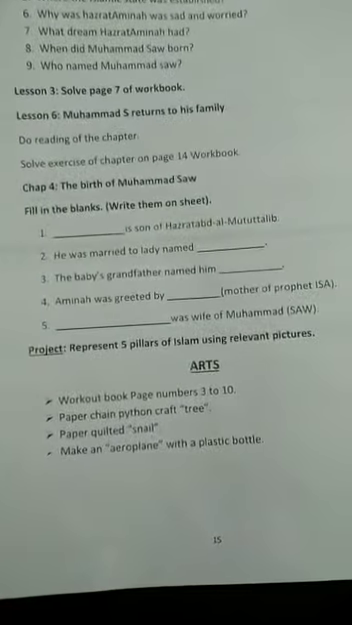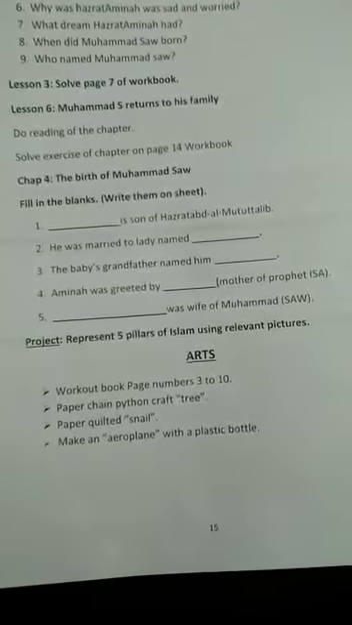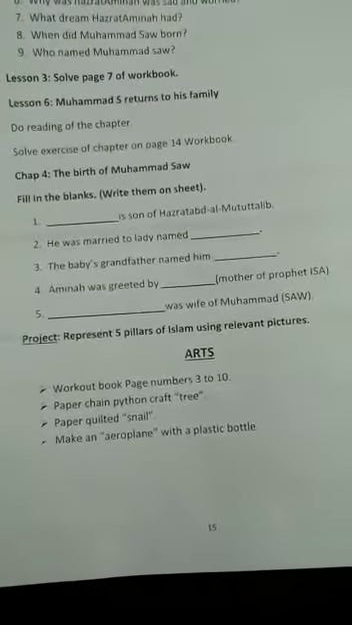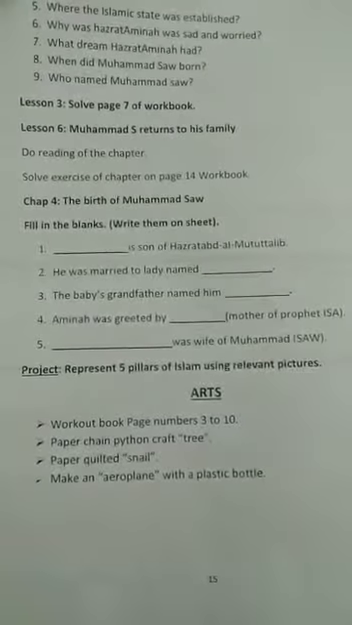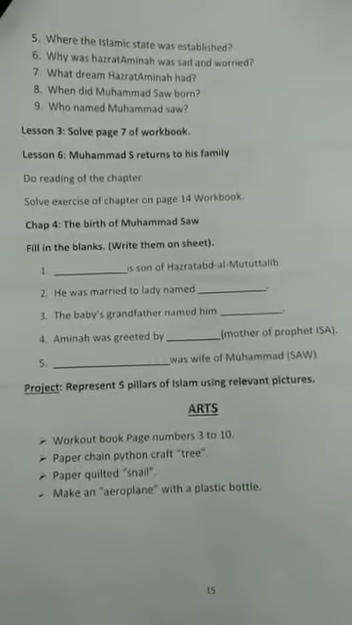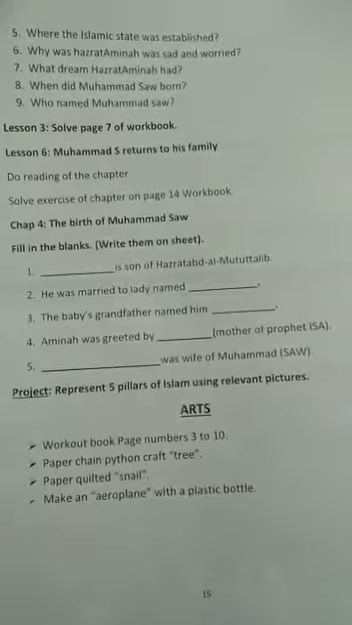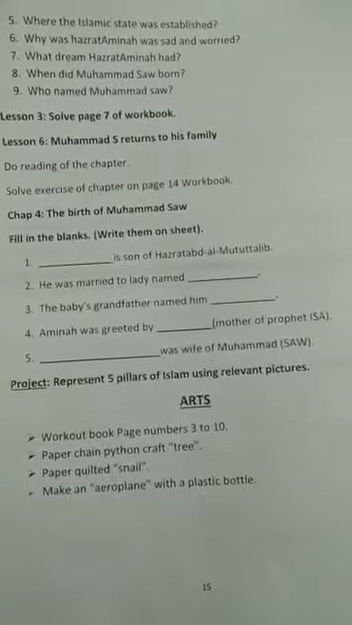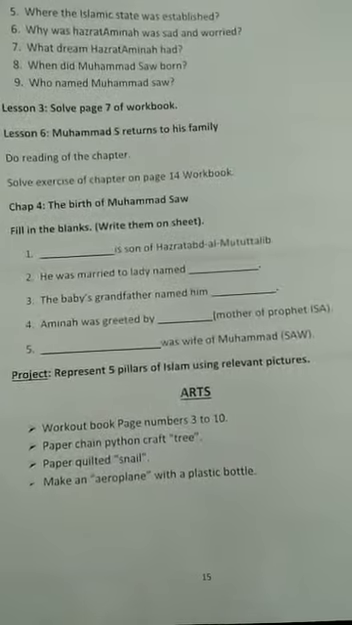And then question 5, it's a project. They will represent 5 pillars of Islam by using the relevant pictures. Then last is of arts. Question 1, work out page number 3 to 10. Then they will make a paper chain python craft tree, and then a paper quilled snail, and last they will make an aeroplane with the